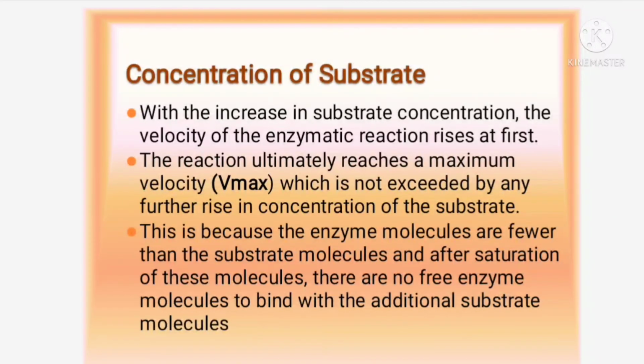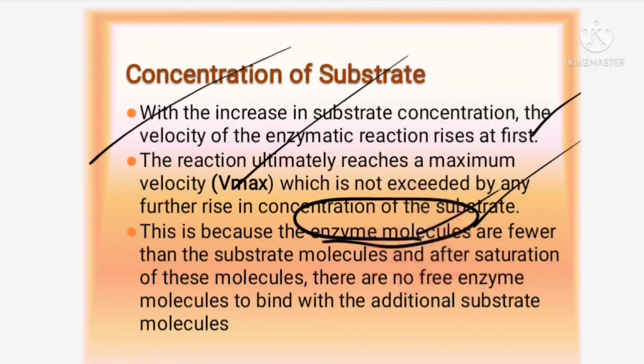Okay, so I will read out. With the increase in substrate concentration, the velocity of the enzymatic reaction rises at first. The velocity ultimately reaches a maximum which is not exceeded by any further increase in concentration of the substrate. So if you are adding more substrate, the increase is not taking place. This is because the enzyme molecules are fewer than the substrate molecules. After saturation of these molecules, there are no free enzyme molecules to bind with the additional substrate.